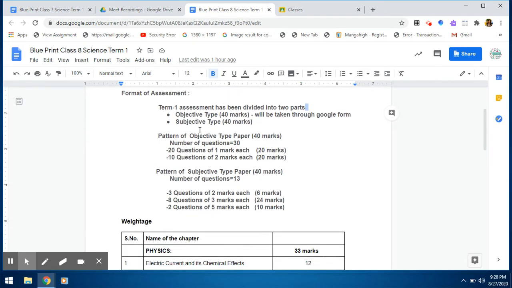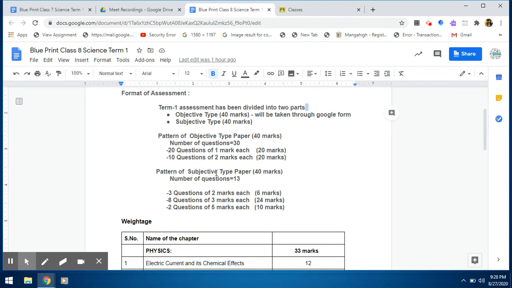The pattern of objective type paper is as follows. There will be 30 questions in all. These will be MCQ type questions. 20 questions will be of 1 mark each. These will be 20 MCQs of 1 mark, and there will be 10 MCQs of 2 marks in the objective type paper. So this makes the total 40, and these 10 MCQs will be application based questions.